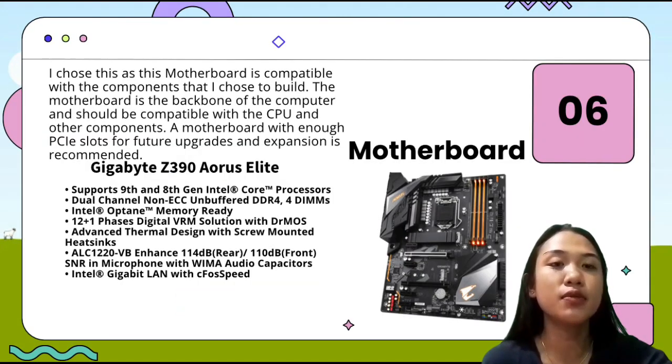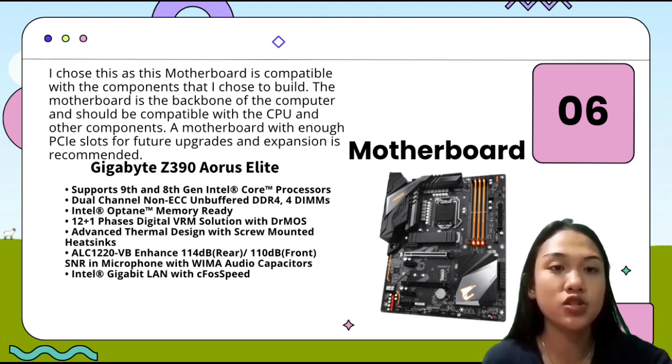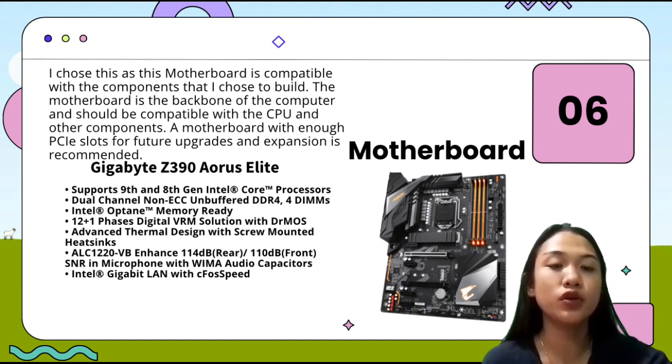The sixth is the motherboard, the Gigabyte Z390 Aorus Elite. I chose this as a motherboard because again it is compatible with the components that I chose to build, and as we all know, the motherboard is the backbone of the computer and should be compatible with the CPU and other components. A motherboard with enough PCIe slots for future upgrades and expansion is recommended.